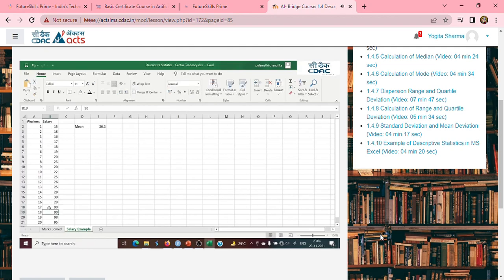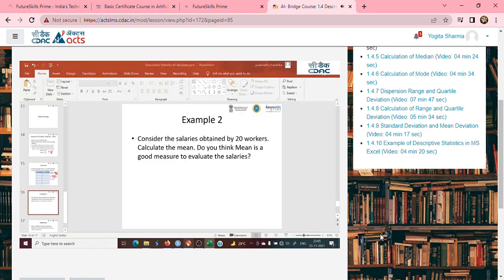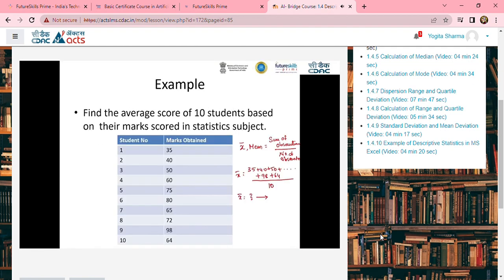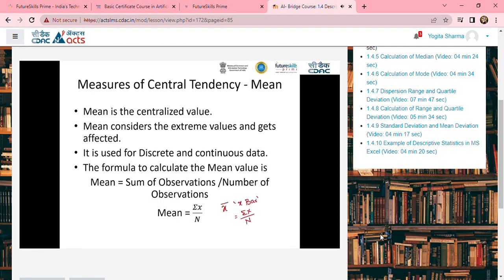If I just change this to 90 again, see 36.3. That means most of my workers don't fall in this average salary. So that is what the second point in this particular description talks about. It says that the mean considers the extreme values and gets affected. This is one of the drawbacks of the mean.